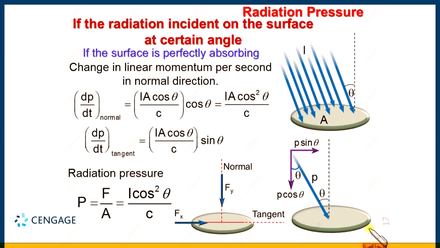The radiation may be incident normal to the surface, or at a certain angle. The surface may be perfectly reflecting or perfectly absorbing. Now, let us take a few illustrations, and through the coming illustrations we will learn the application of the concepts which we have learned, right. So, let us take illustration number 1.